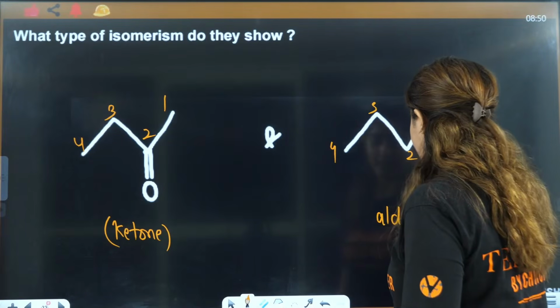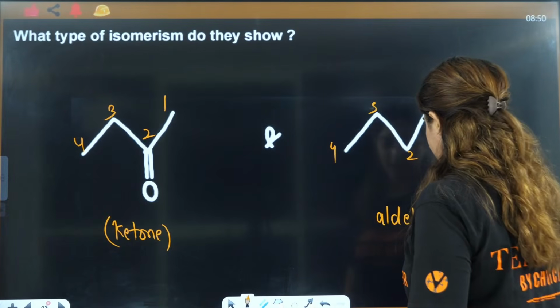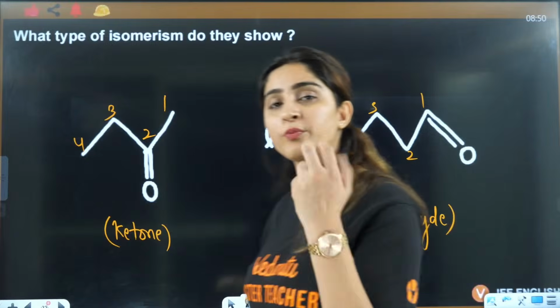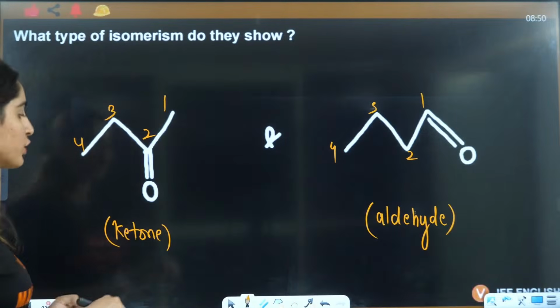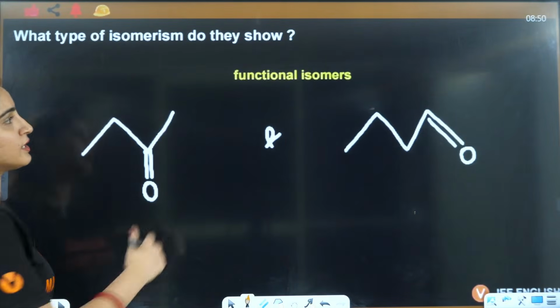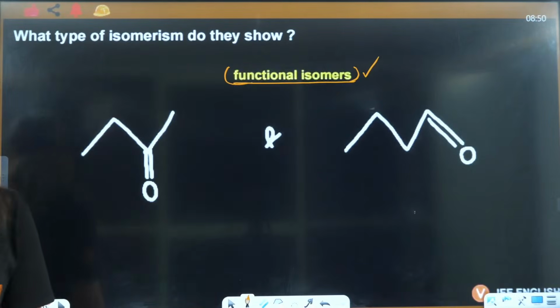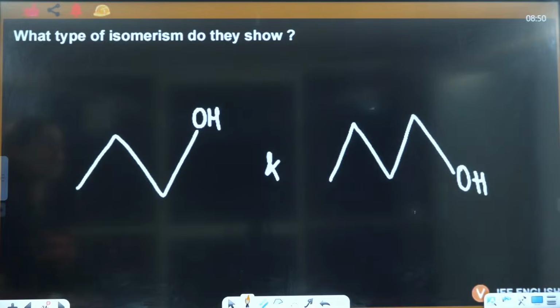This is aldehyde. This is ketone. So the functional group is changed here. So it is going to be functional isomer here, right? This is not a position isomer. This is a functional isomer because the functional group is changed. Very good, Rama, Raju, and who else? Very good, Abhishek. You both have given the right answer. Right? So it is going to be functional isomer.